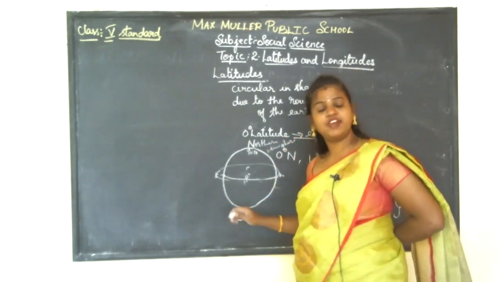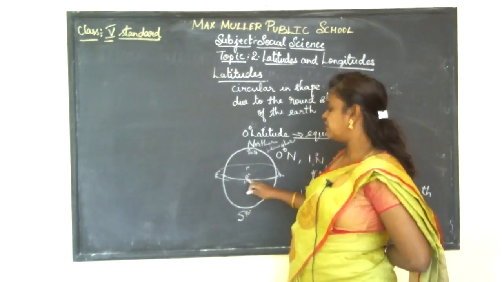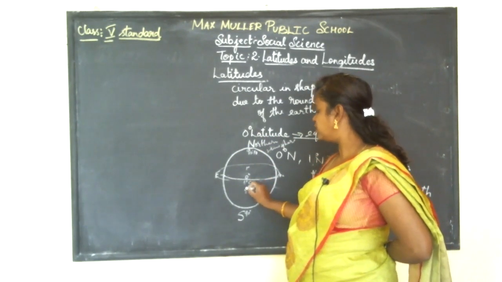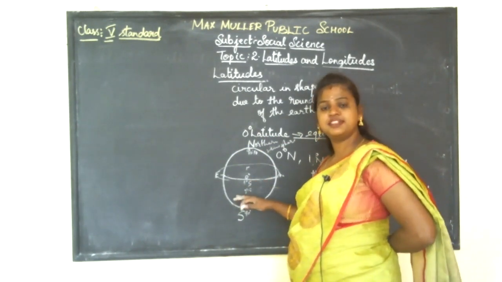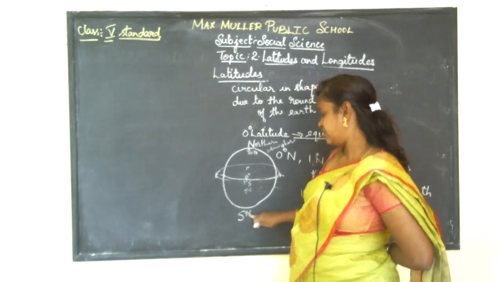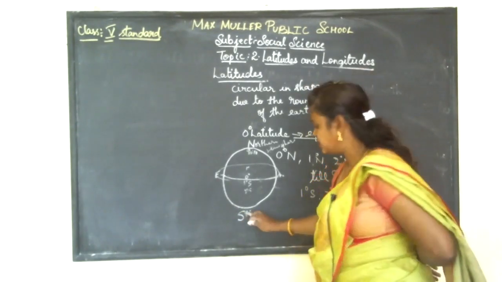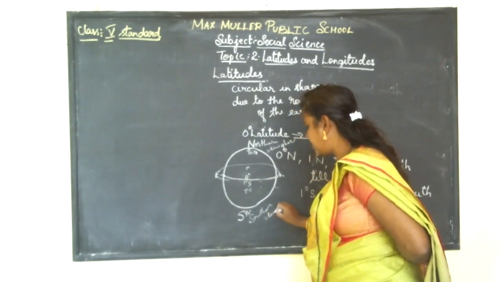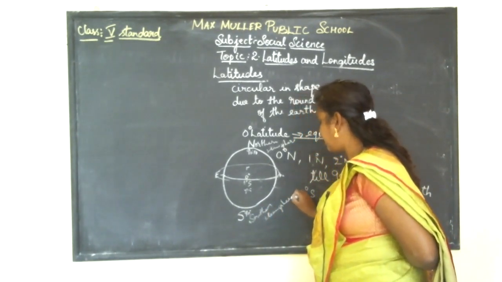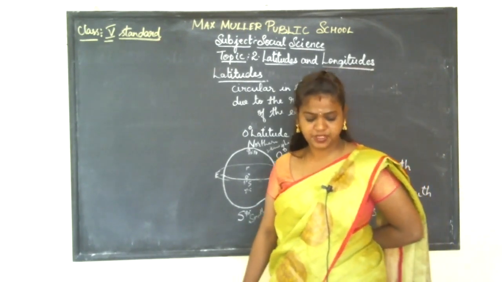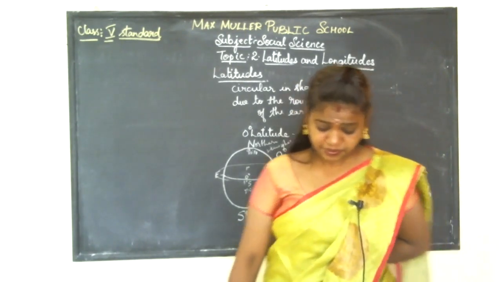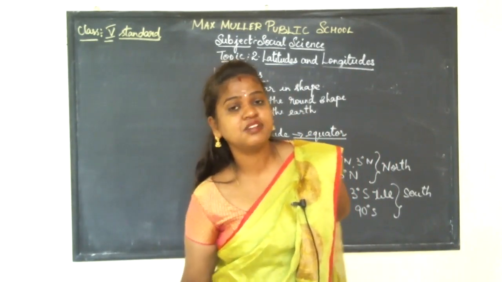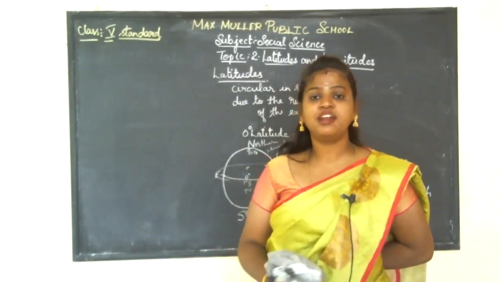And in the same way, in the south, from 0 degree equator, 1 degree south, 2 degree south, it extends till 90 degree south. So hence this is called the southern hemisphere. Got it, children? And in these latitudes, including equator, we will be learning 4 important latitudes.